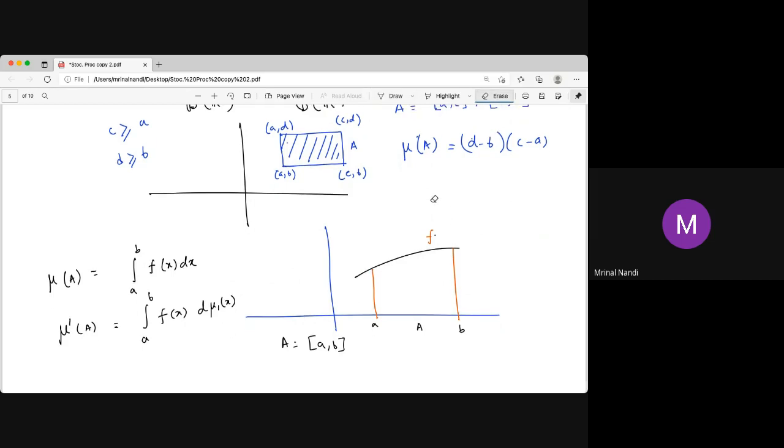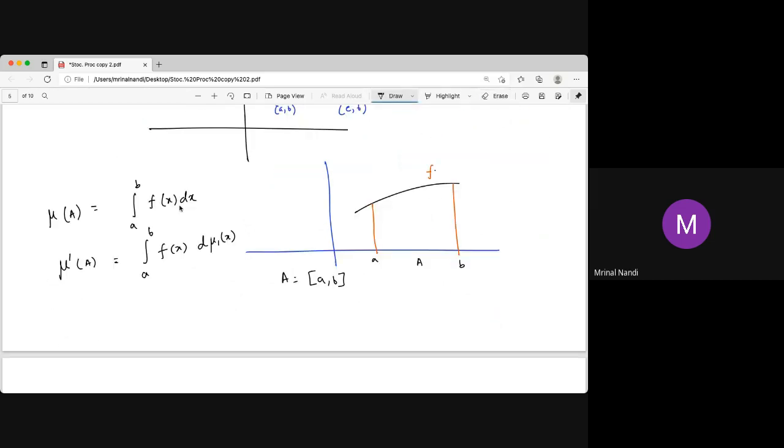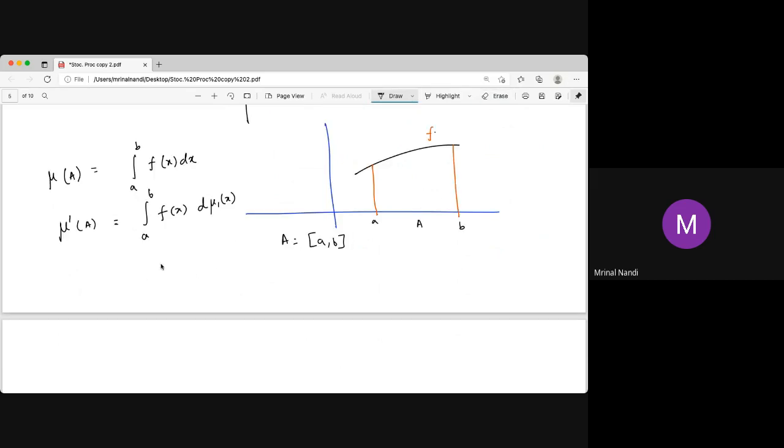So what is the definition of this? The definition is obvious. How do you define the Riemann integral? In your school book, you define it as the limit as n tends to infinity, where you take n intervals and take the limit.